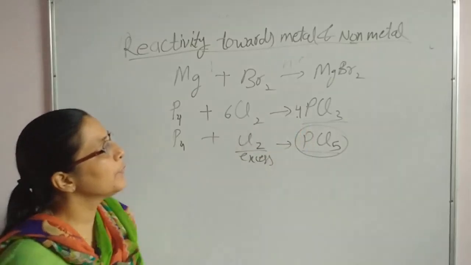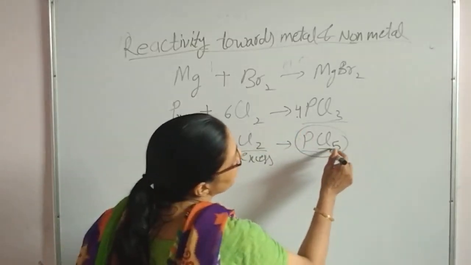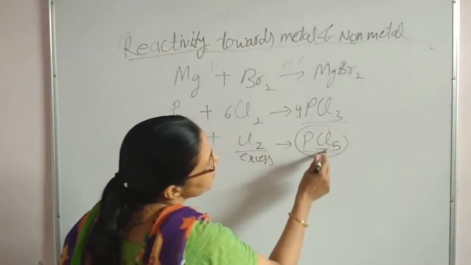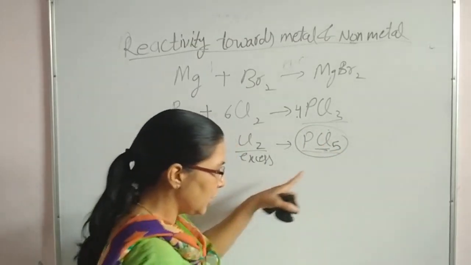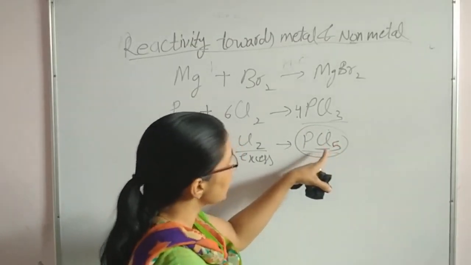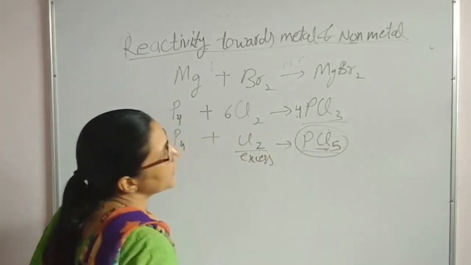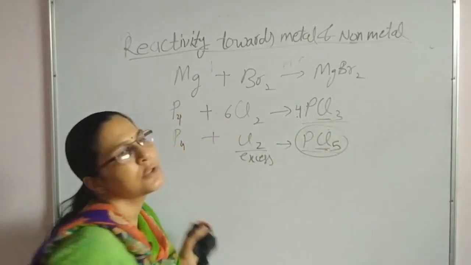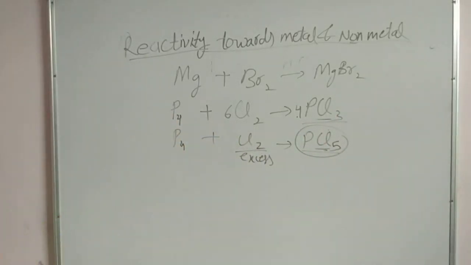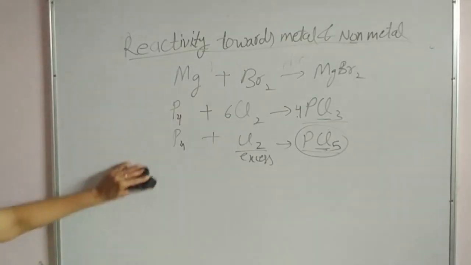We have studied from the Fajans' rule that if an ion is in higher oxidation state, then this higher oxidation state substance will be covalent in nature, and lower oxidation state substance, this is ionic in nature.